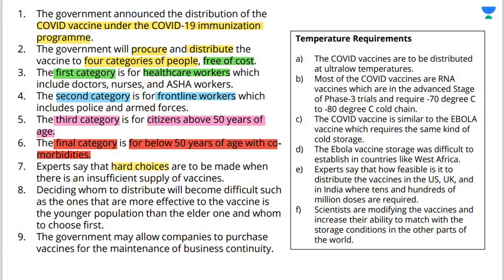Experts say that hard choices are to be made when there is an insufficient supply of vaccines. So we have to make sure that the vaccine supply is also sufficient. Deciding whom to distribute will become difficult if the supply of vaccines is not quite satisfactory. Now another important requirement is the temperature requirement. The COVID vaccines are to be distributed at ultra low temperatures.